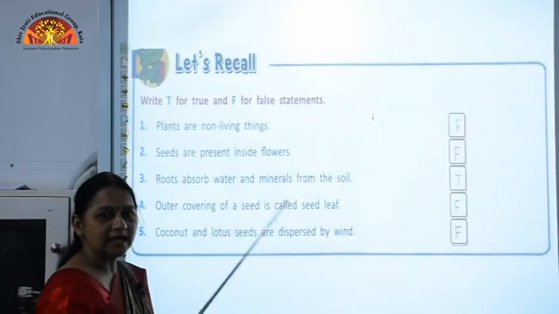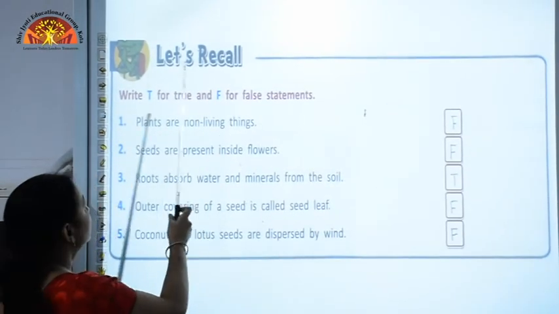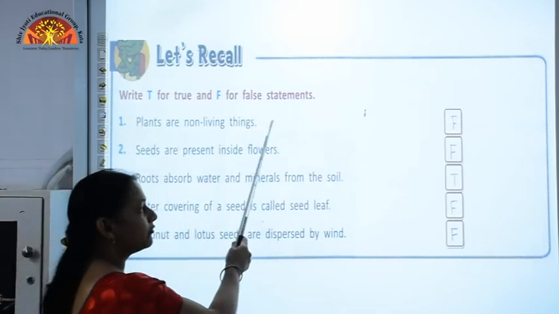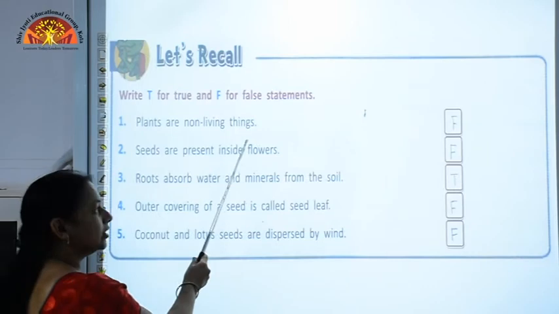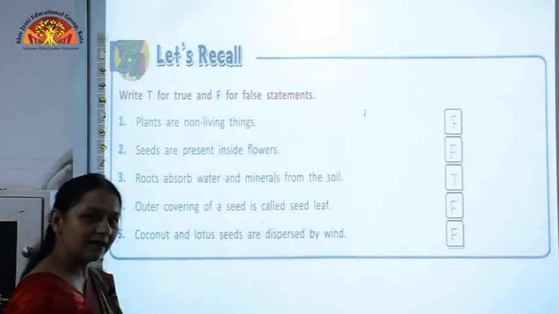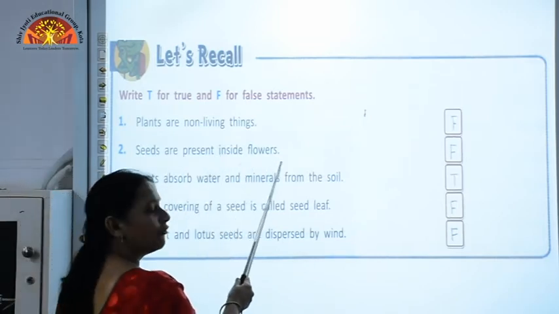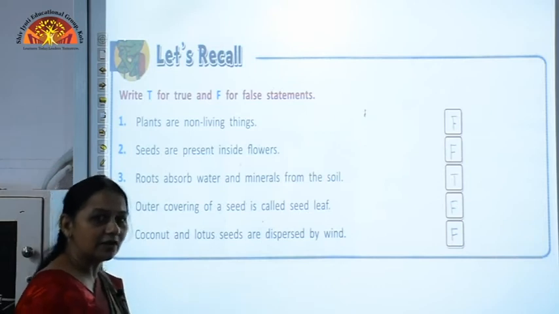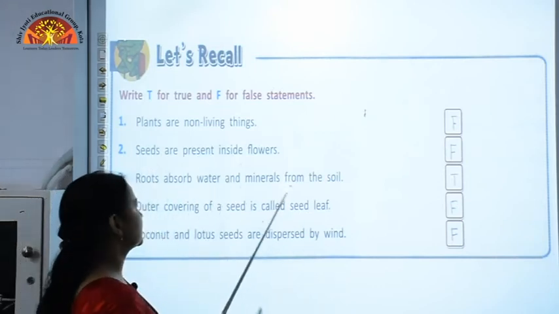This is an exercise which is in between the chapter. Let's recall. In this you have to state true or false. The first one is plants are non-living things, and this is false. As you know, plants are living things. Seeds are present inside flowers. Again, this is a false statement because seeds are present inside fruits.